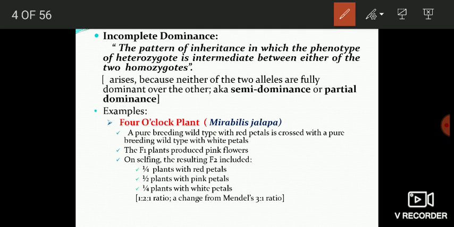So simply you can remember that incomplete dominance arises because neither of the two alleles is fully dominant over the other. And incomplete dominance is also known as semi-dominance or partial dominance. Now let's understand this example. With the help of this example, you can understand in detail what incomplete dominance is.